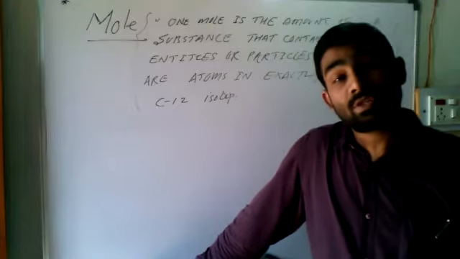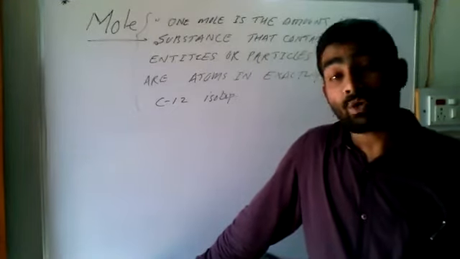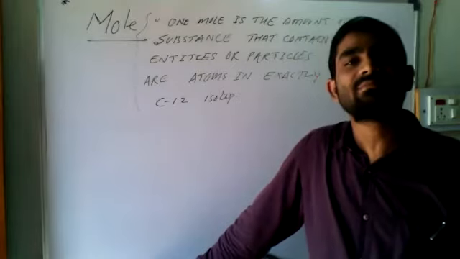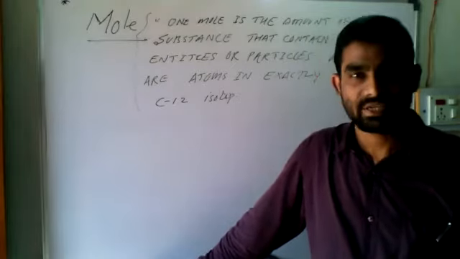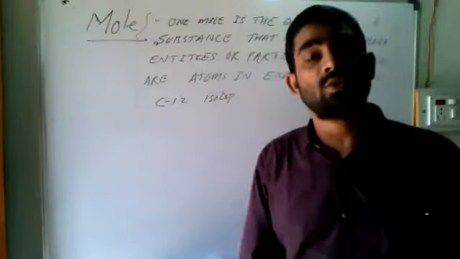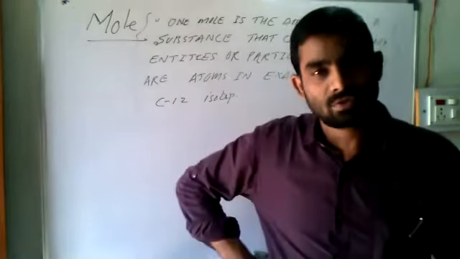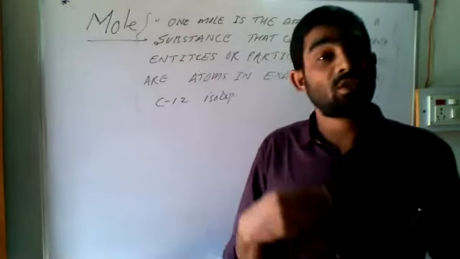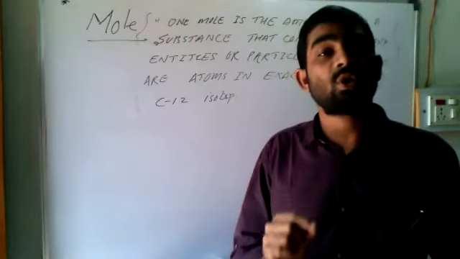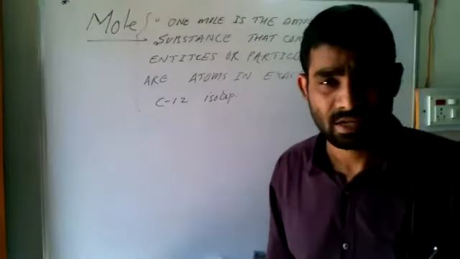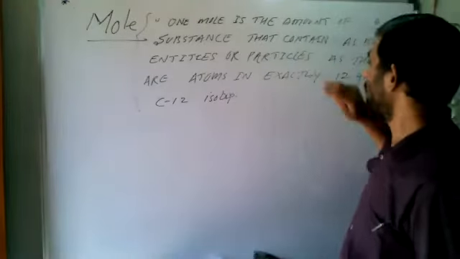For that we must know the weight of one apple, and we divide the total weight by the weight of one apple. If 1000 kilogram of apples is given and you are asked how many apples there are, we cannot calculate until we have the weight of one apple, right? Simple. So here, 12 gram.